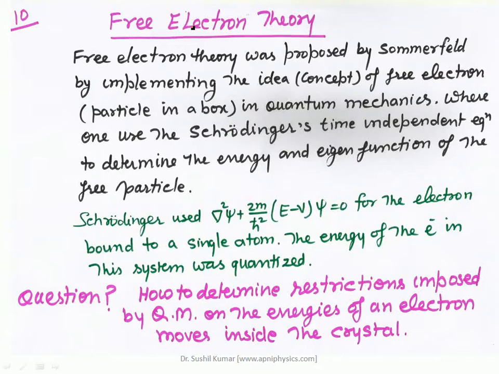So I am repeating a little portion of those slides: free electron gas in a crystal, and basically why we say free electron gas. The first point is about the free particle. We define a free particle as only those particles which can move here and there freely. It means there is no potential, so the potential is 0.